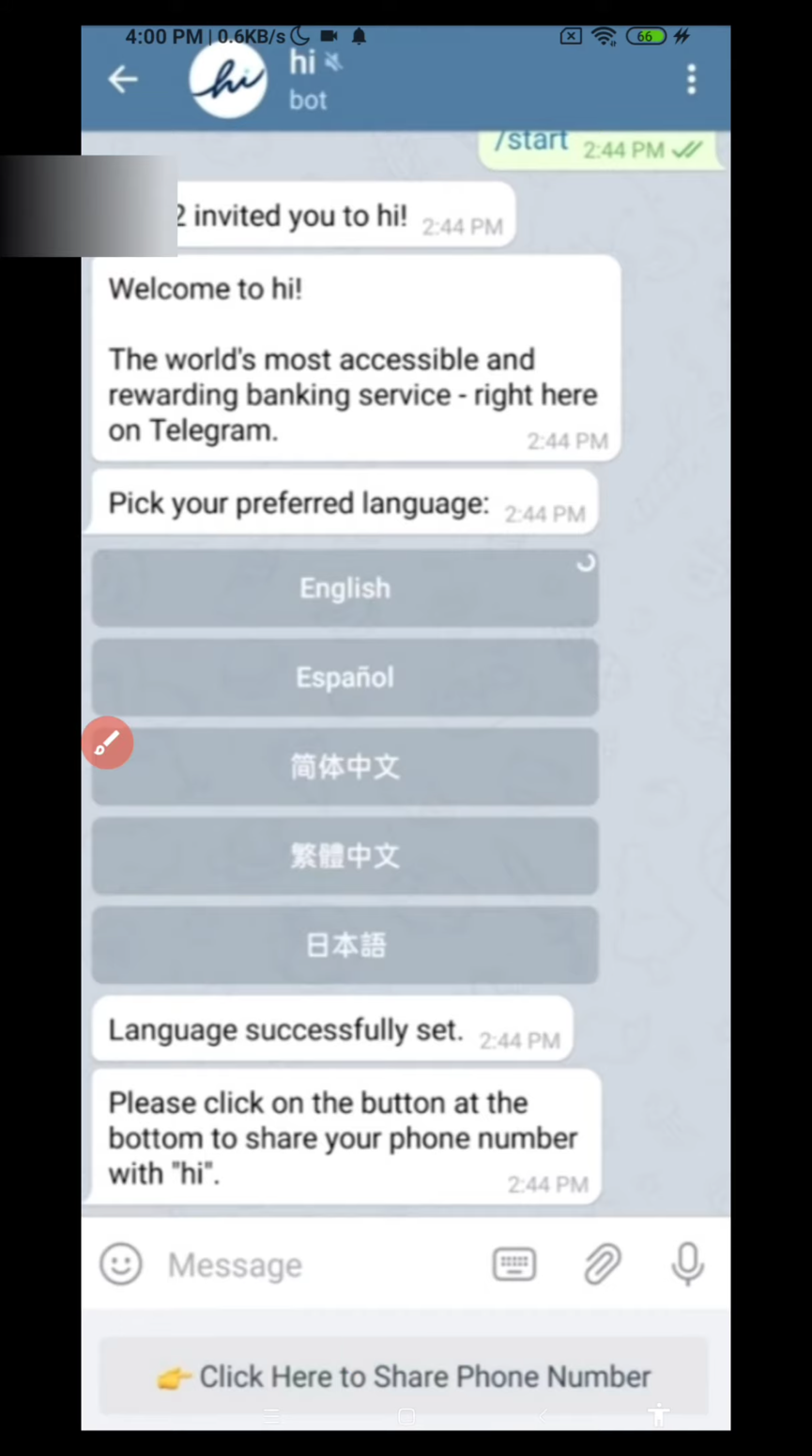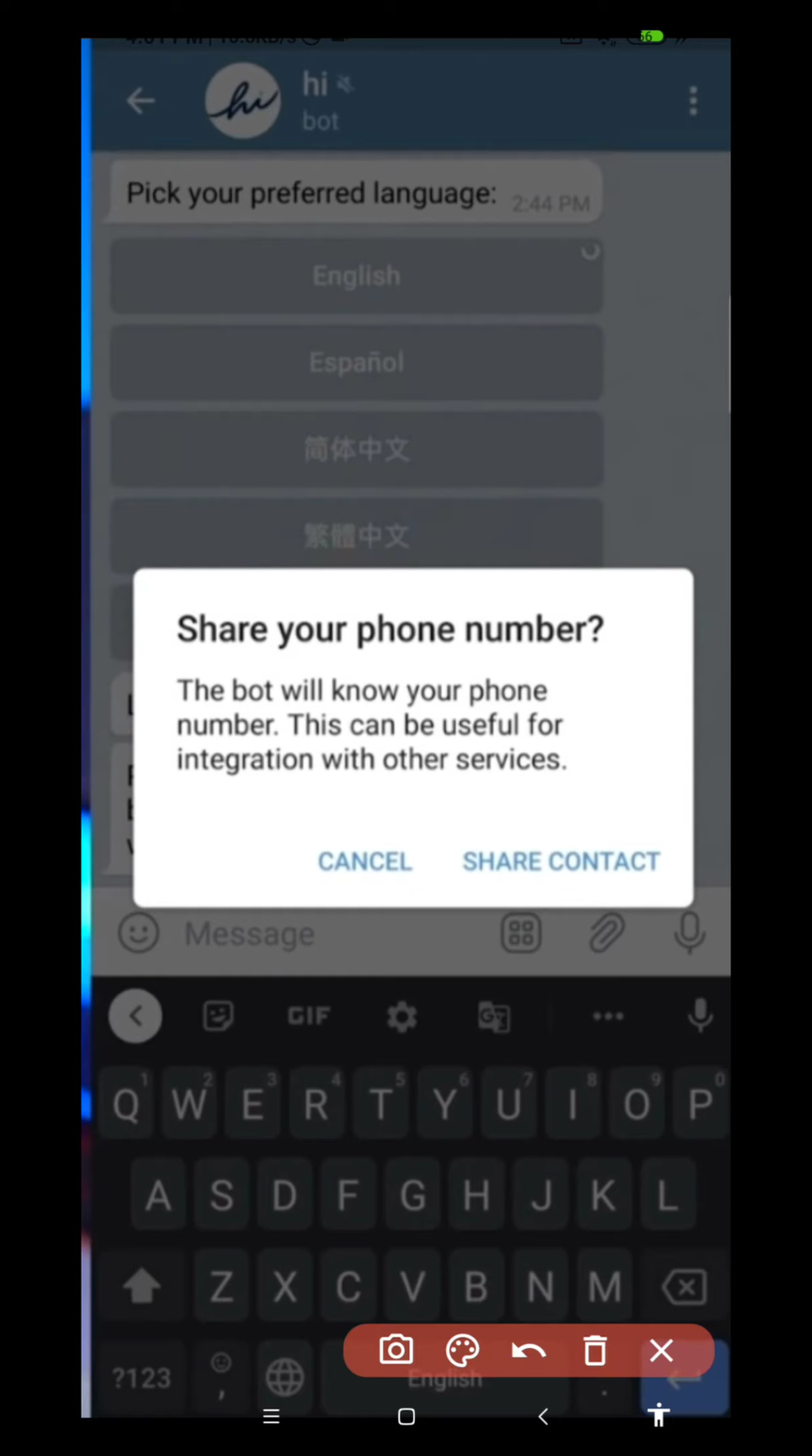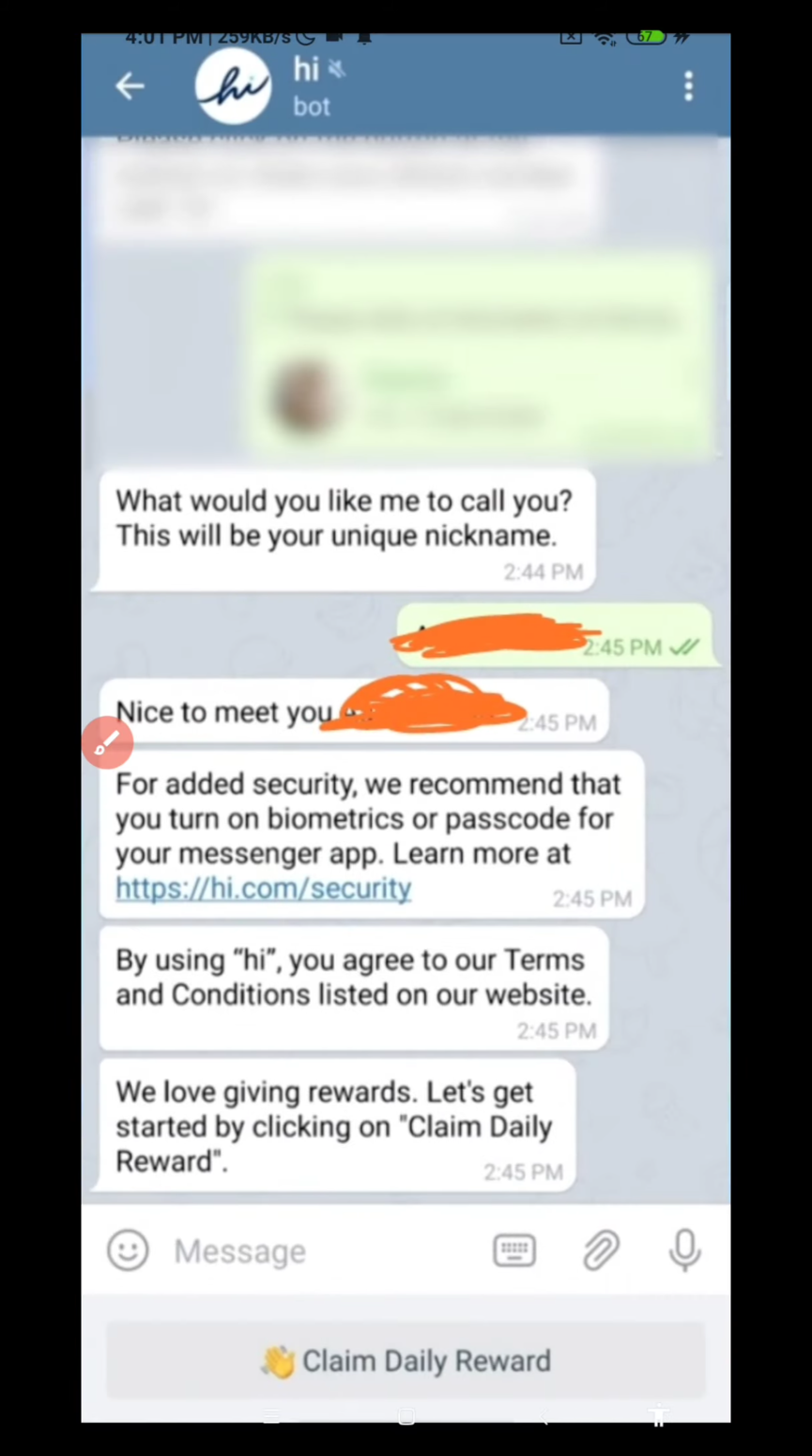So now what you should do is click here to share phone number. After that you will get an interface like this. Now you should click on the share contact, and your process will be done. It will ask for a username. Choose a username.